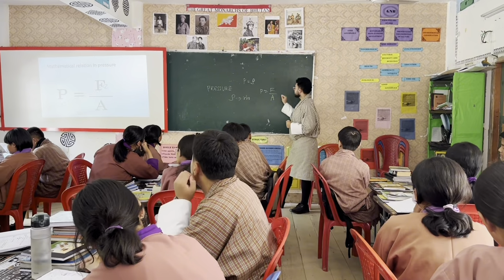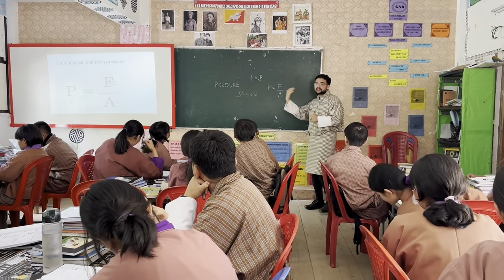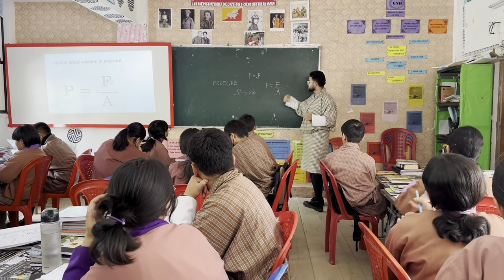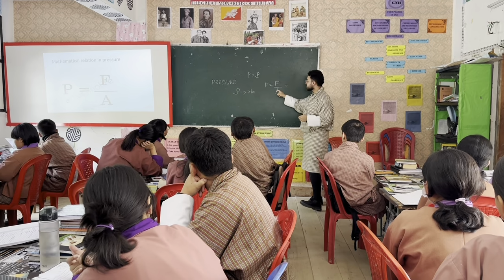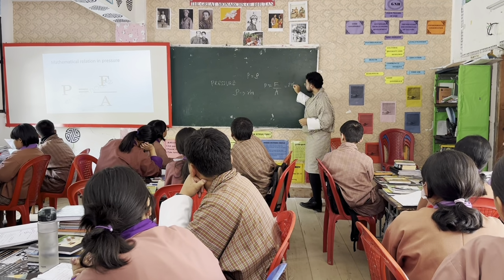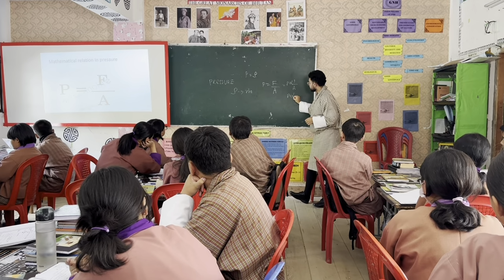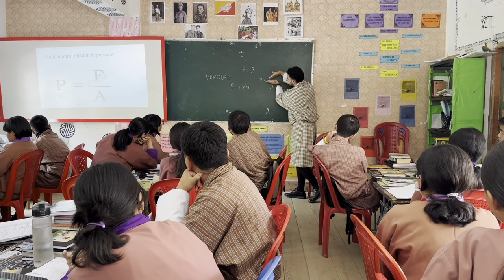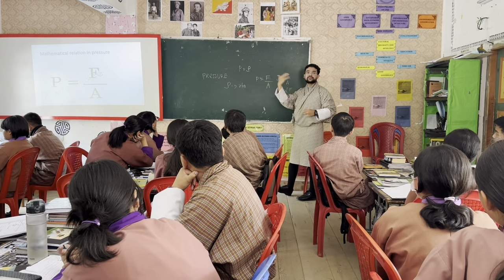So how is force related to pressure? The greater the force, the greater the pressure. The greater the area, the less the pressure, because pressure is directly proportional to force and inversely proportional to area. The numerator means directly proportional. Below the line means inversely proportional.